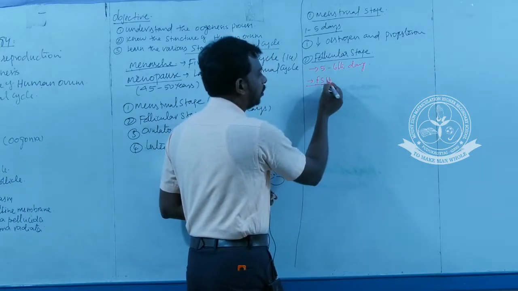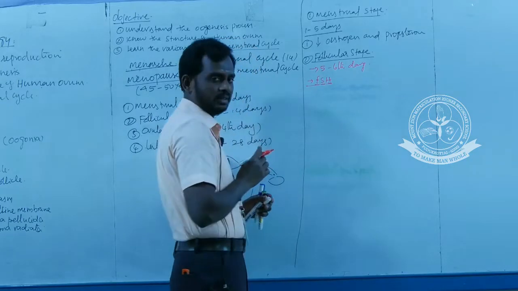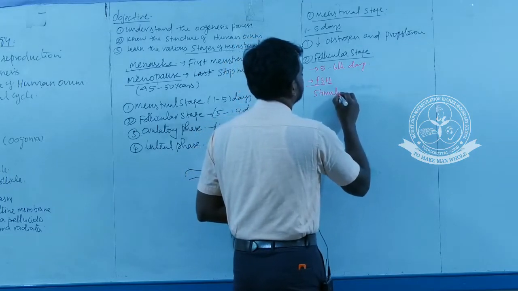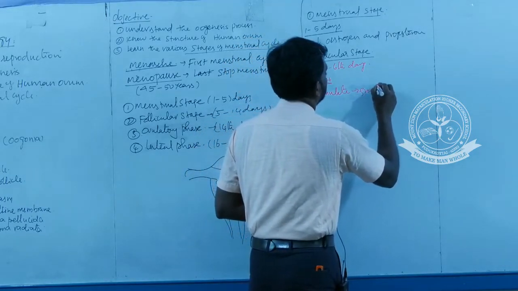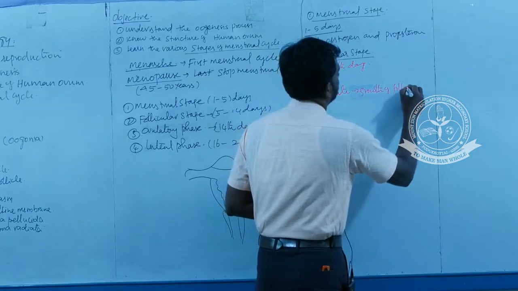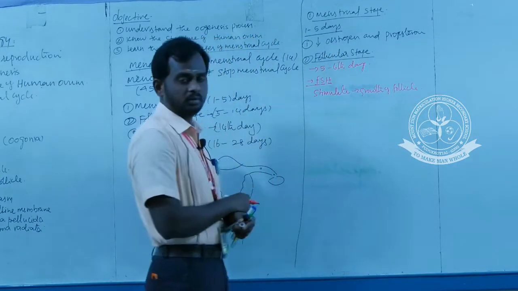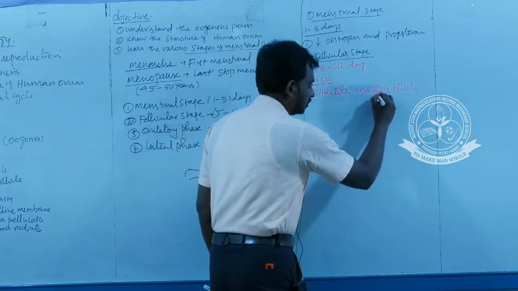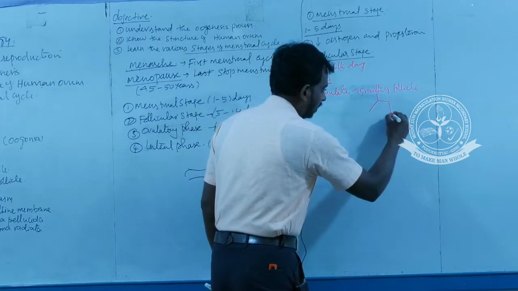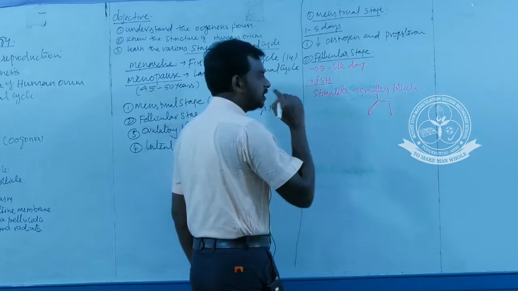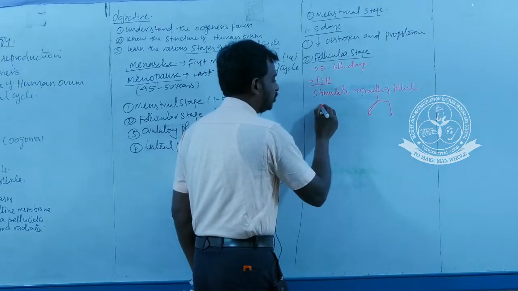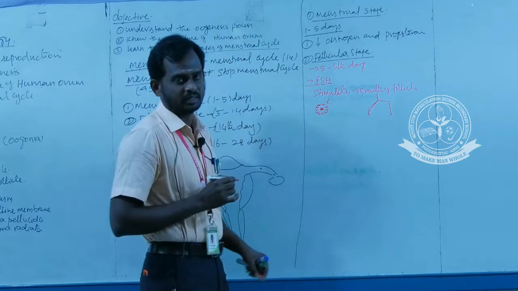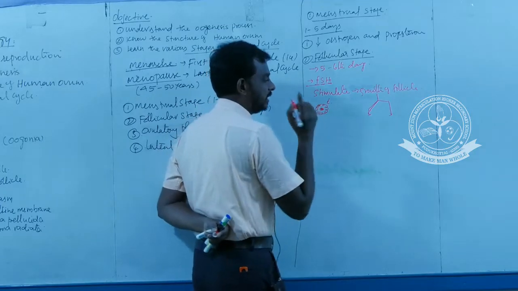The hormone stimulates the growth of the follicle. Can you understand? The follicle stimulating hormone stimulates the growth of the follicle. Listen carefully. During the growth of the follicle, the follicular cells, so already you know this is a primary oocyte. It is surrounded by granulosa cells. This stage is called what? Primary follicle. This growing follicle secretes two hormones.